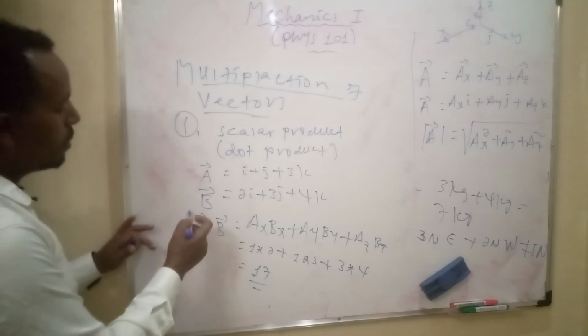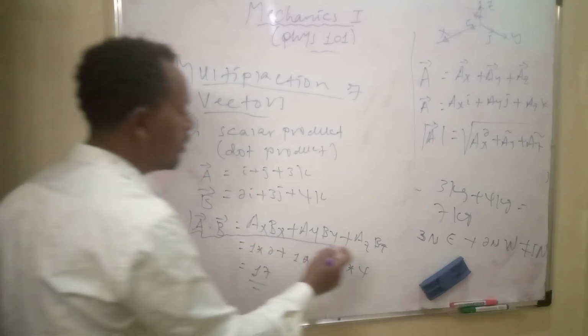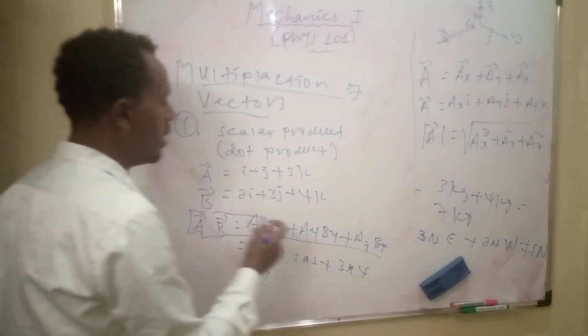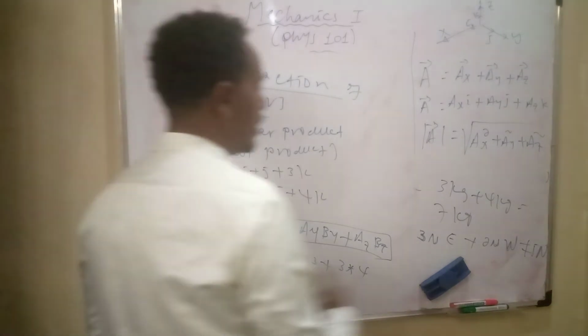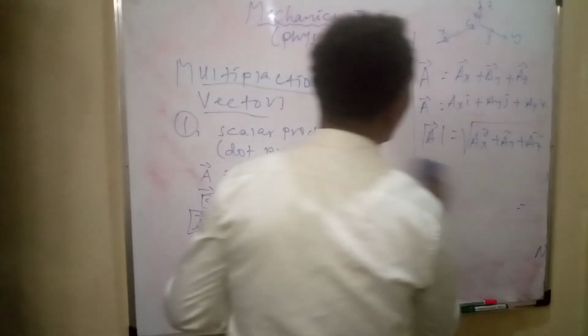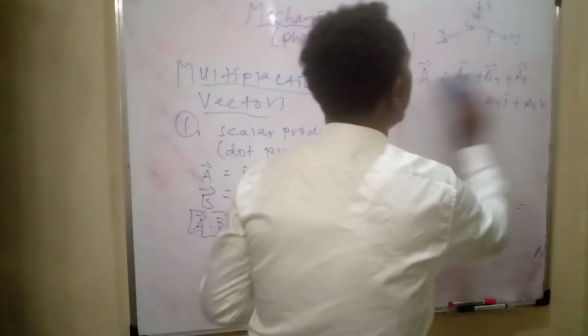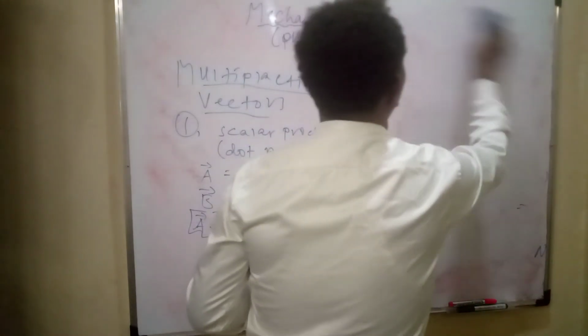Therefore, A dot B is equal to AX BX plus AY BY plus AZ BZ. There is also another mathematical expression for the dot product.